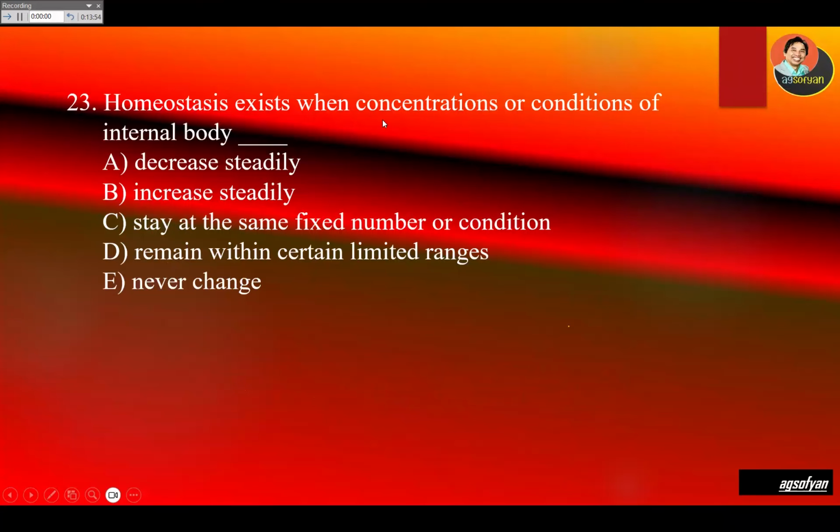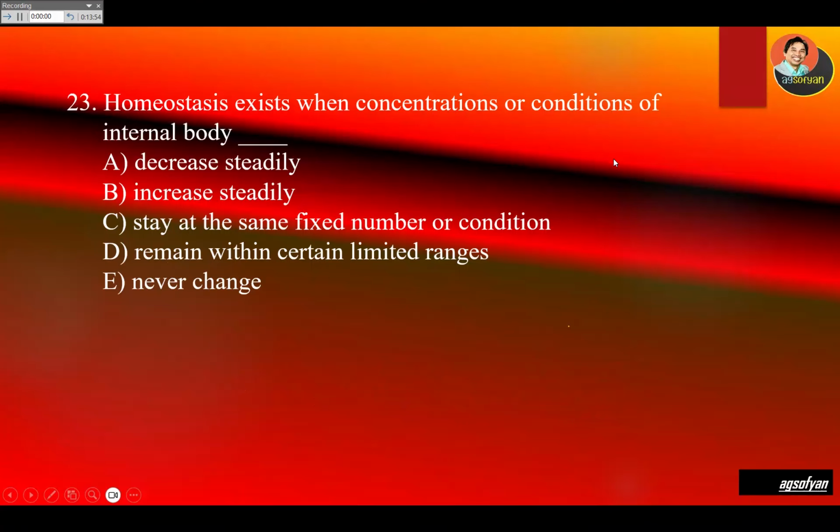Homeostasis exists when the concentration or conditions of the internal body stay stable, but it is not a fixed number.